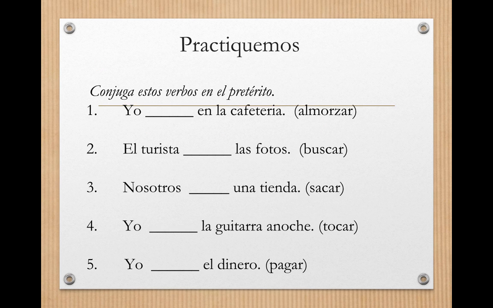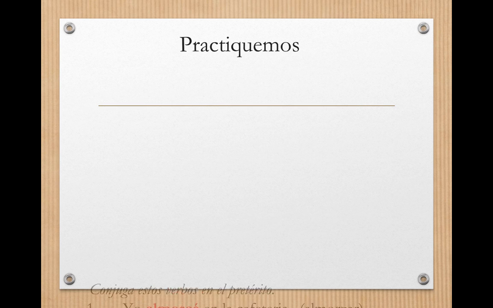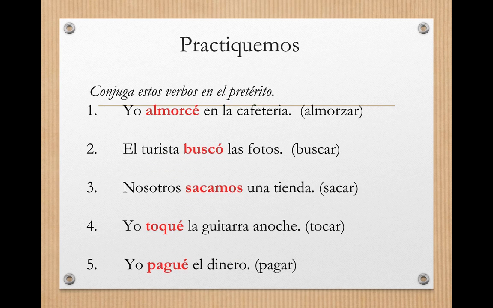Let's do some more practice. So again, you have 5 verbs here. I want you to pause me and conjugate these 5 verbs in the preterite tense. Watch out for your yo forms. Make sure you're making the appropriate spelling change. Okay, let's review. For 1, you got almorcé. 2, buscó. 3, sacamos. 4, toqué. And 5, pagué.